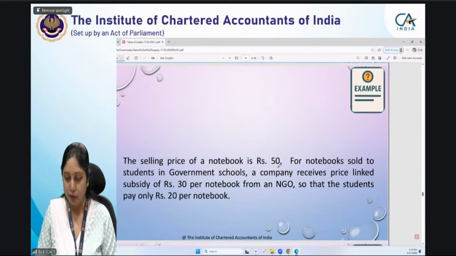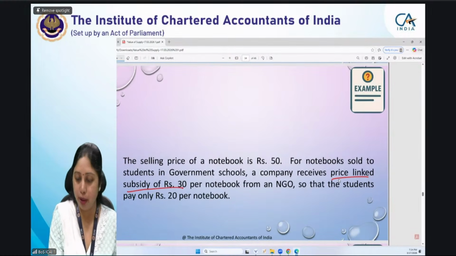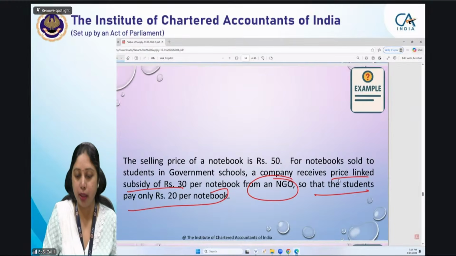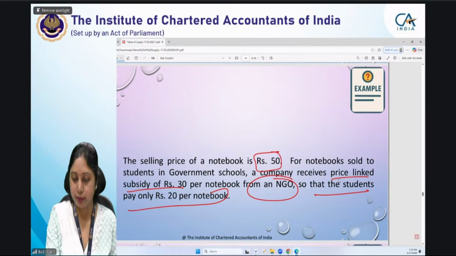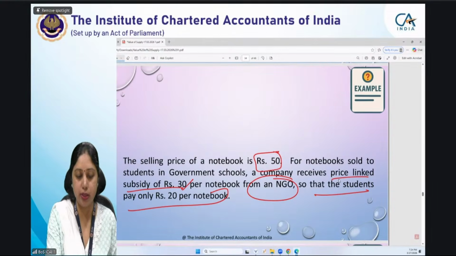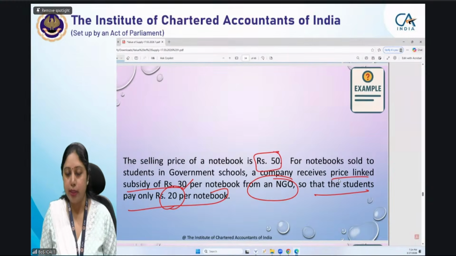Selling price is 50 for notebooks sold to government and students in government schools. A company receives price-linked subsidy of rupees 30 per notebook from an NGO, so that students can pay rupees 20 per notebook. Okay, this 50 is the price which was actual price. After getting a subsidy of 30 rupees, price comes to 20 rupees. Now tell me what is the value of supply.